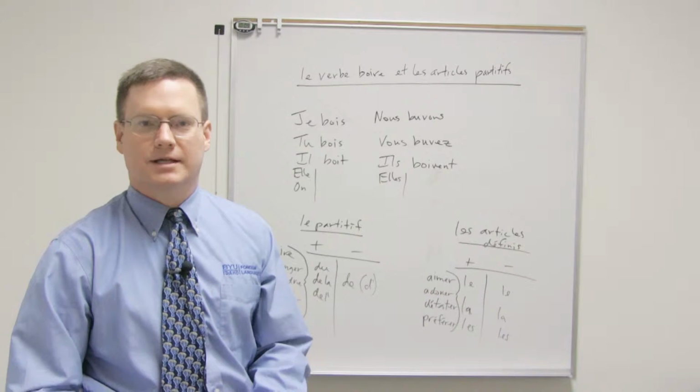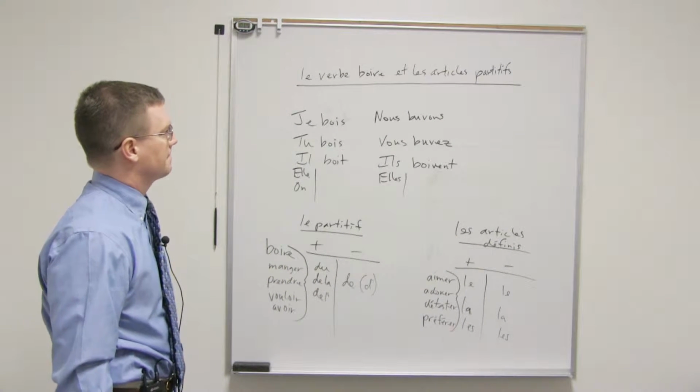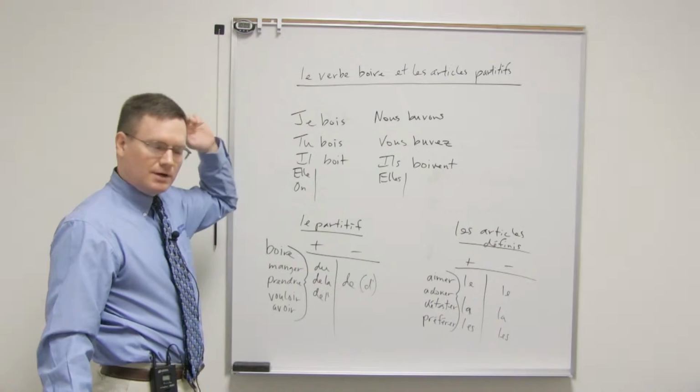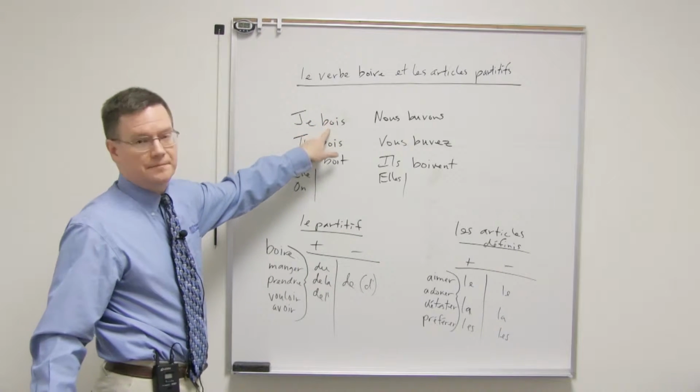Hello, I'm Brother Taylor. Today I'd like to talk to you about le verbe boire et les articles partitifs. So this is the verb boire. Boire means to drink. So for example, I am drinking is je bois.